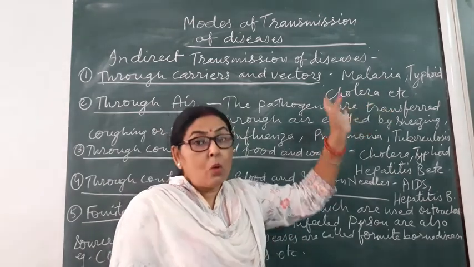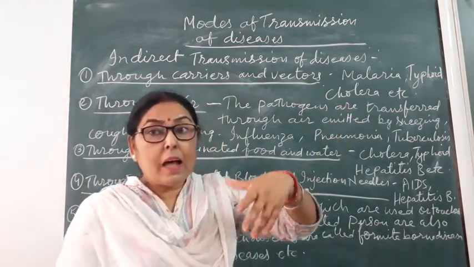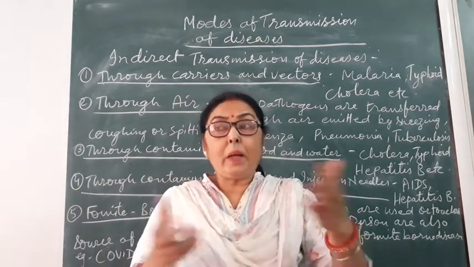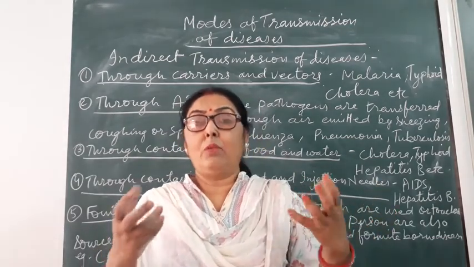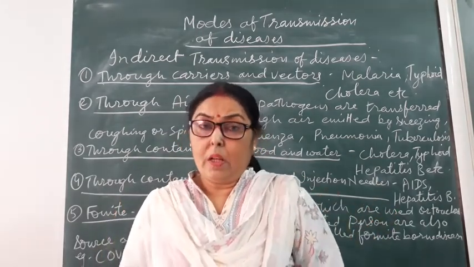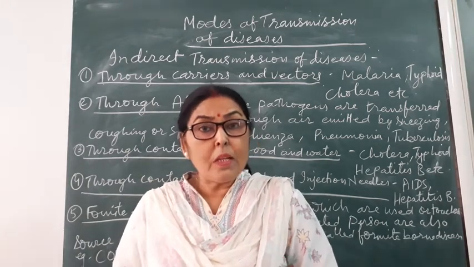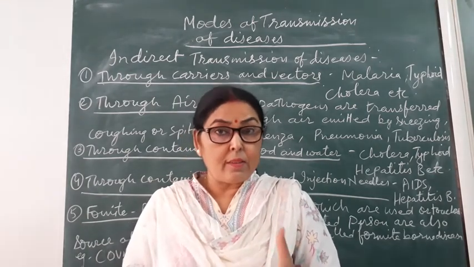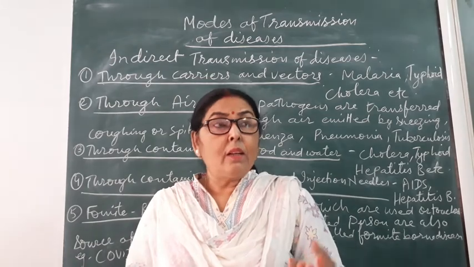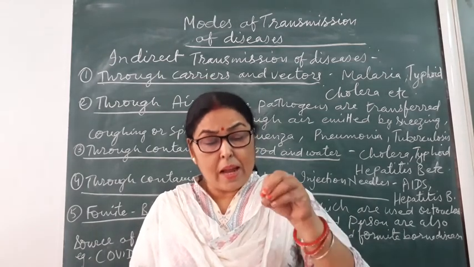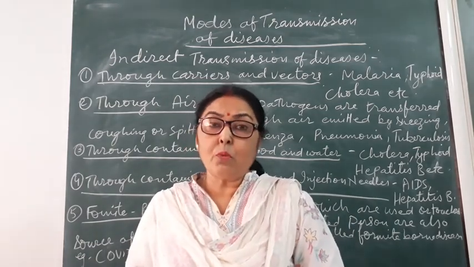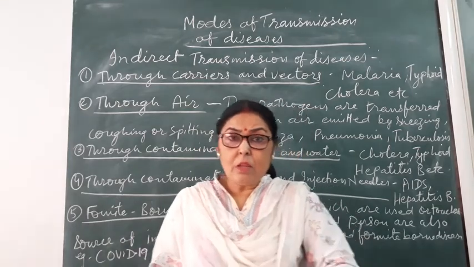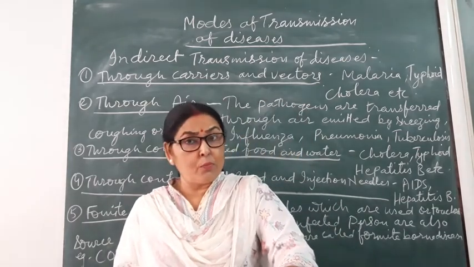Typhoid and cholera are spread by eating infected food or water. And what makes the food infected? The flies, which carry the germs with them, and when they sit on the food, they leave the germs on the food.